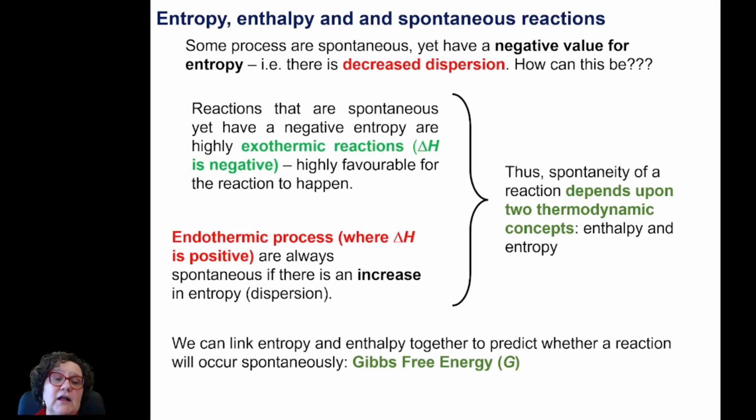And then on the other hand, you have endothermic processes in which the enthalpy, the energy of the reagents, the reagents do not have enough energy to make the products, but there is a very good increase in entropy. The dispersion of the products is much higher than the reagents. That's a very large positive value for entropy, and that's spontaneous. So you have to look at those two things. And that's something that matters in how to predict if a reaction is spontaneous or non-spontaneous.